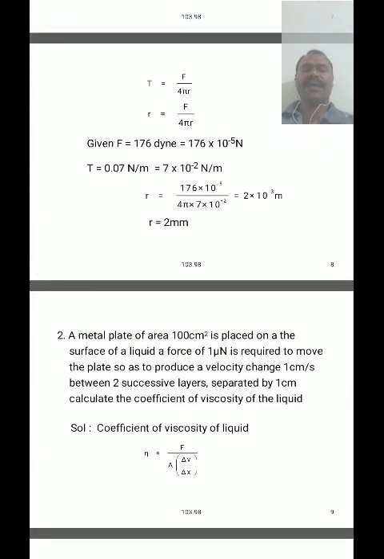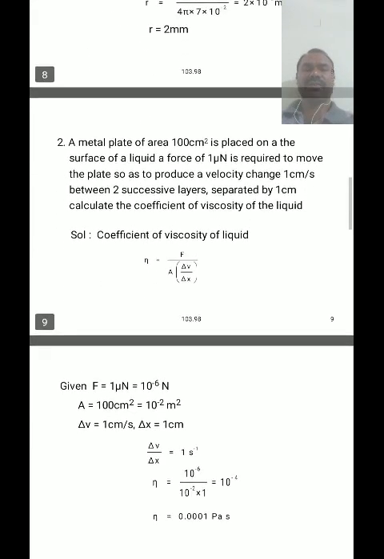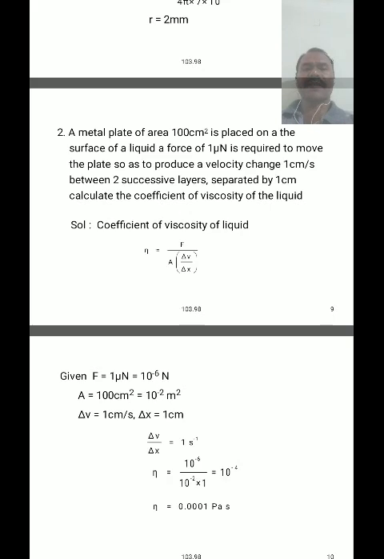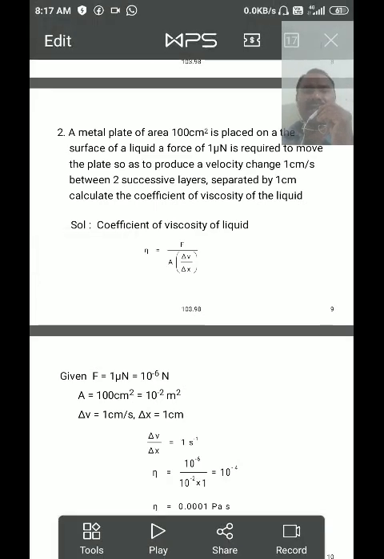A metal plate of area 10 power minus 2 is placed on the surface of a liquid. A force of 1 micronewton is required to move the plate so as to produce a velocity change of 1 centimeter per second between two successive layers separated by 1 centimeter. Calculate the coefficient of viscosity of the liquid.